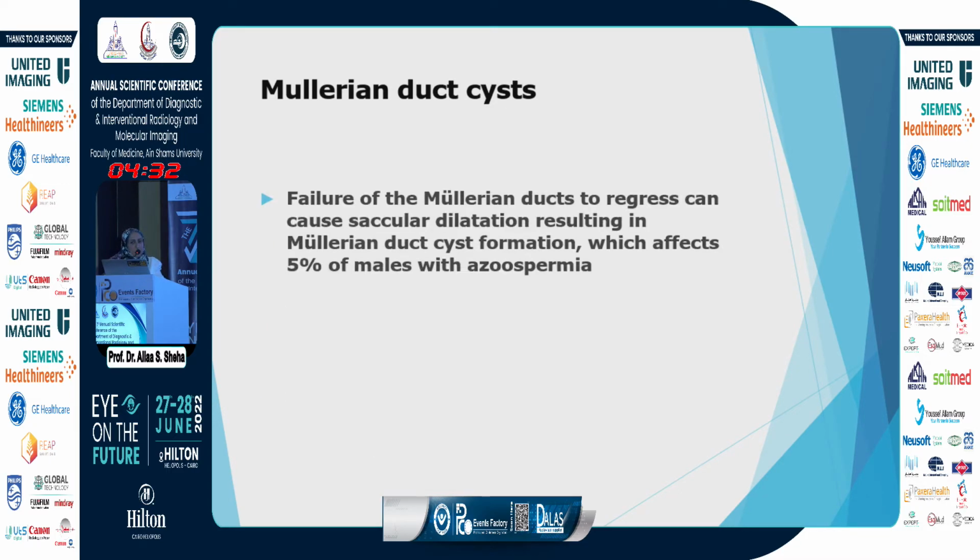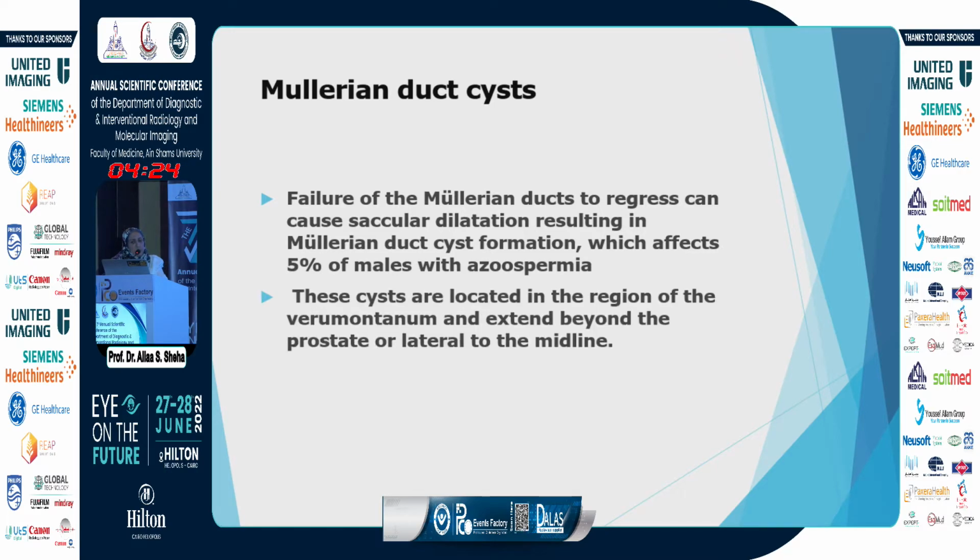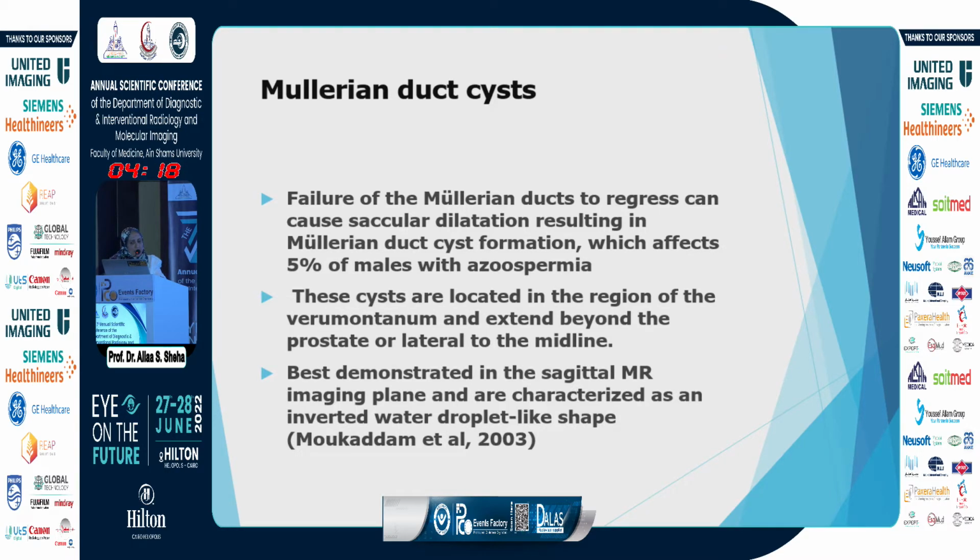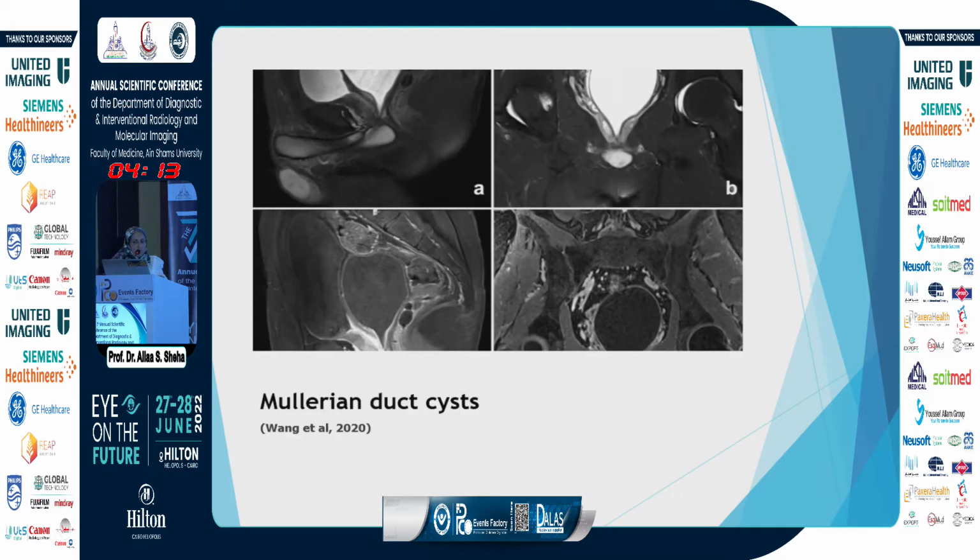Mullerian duct cysts result from failure of Mullerian ducts to regress, and can cause saccular dilatation. It affects 55% of males with azoospermia. These are located in the region of verumontanum. They extend beyond the prostate and lateral to the midline, and they are best demonstrated in the sagittal image as an inverted water droplet-like shape. And this is a companion case from the literature for a Mullerian duct cyst.